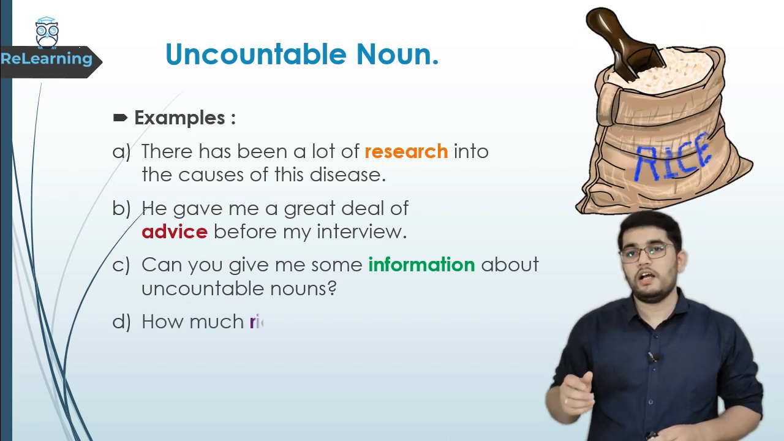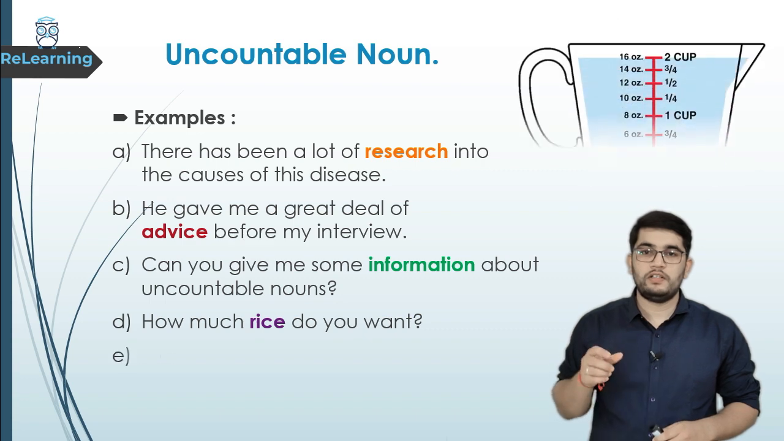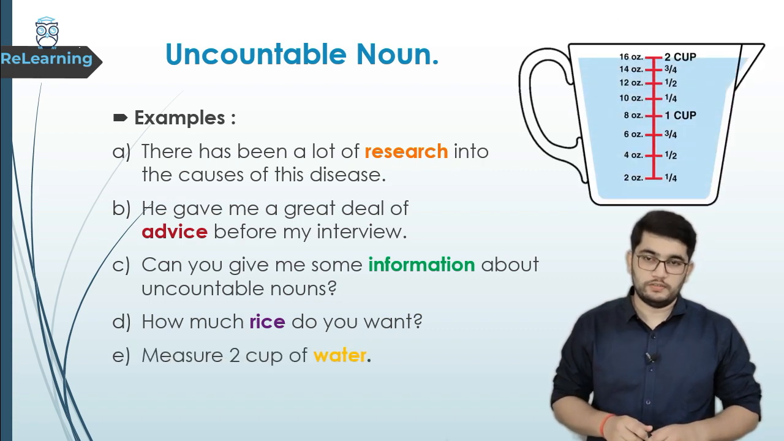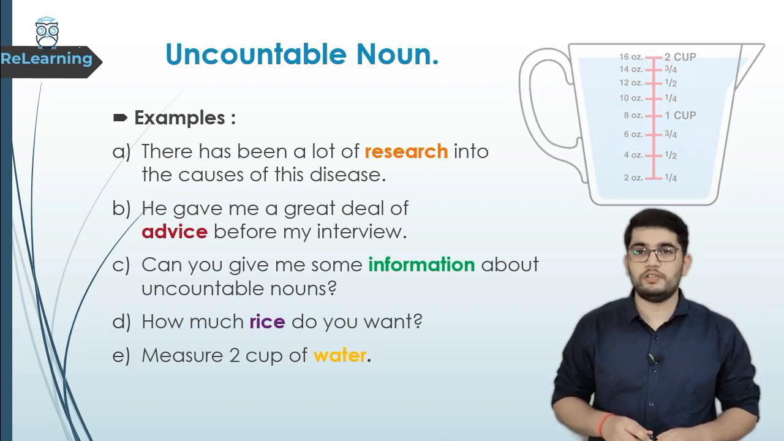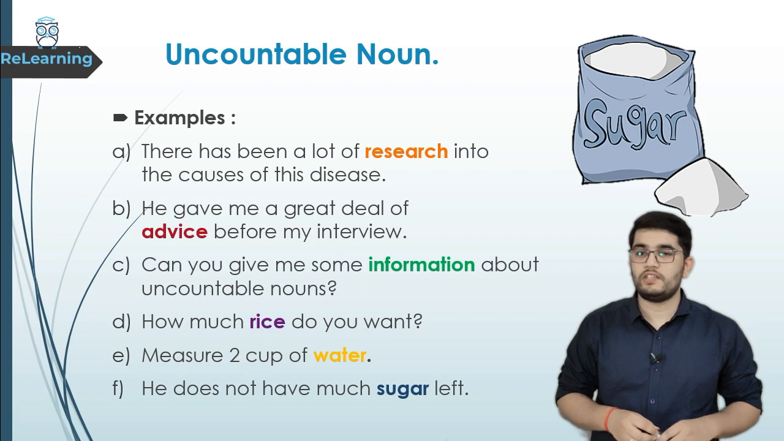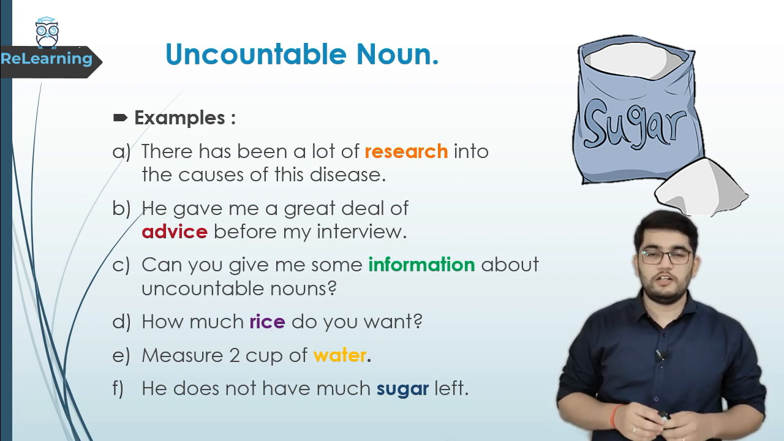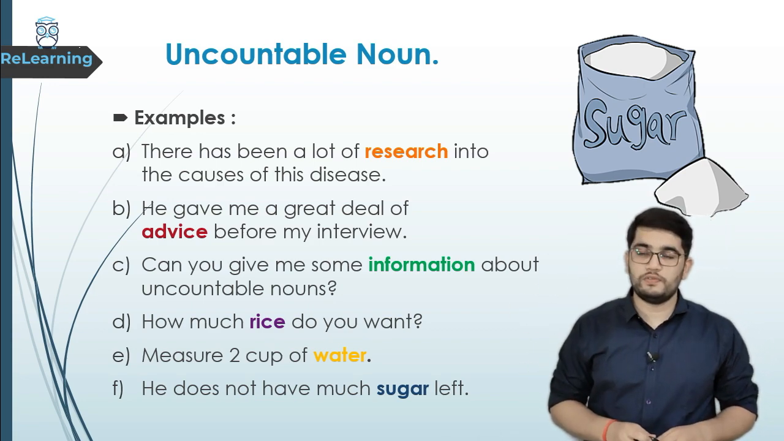Next is: How much rice do you want? Here in this sentence, rice is an uncountable noun. Measure 2 cups of water. Now here in this sentence, water is an uncountable noun. He does not have much sugar left. In this sentence, sugar is an uncountable noun. Now as you can see on the screen, all the highlighted words over here are uncountable nouns.